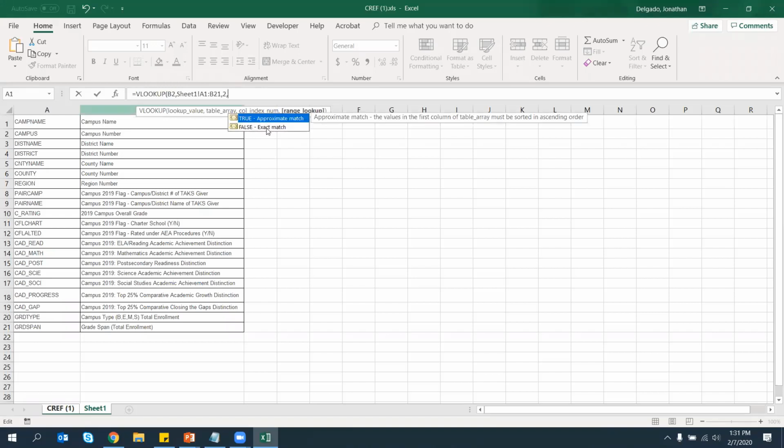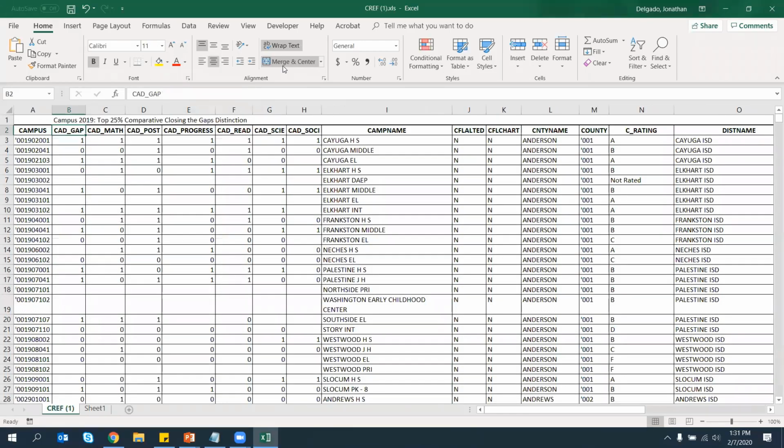And then when it looks up the code, is this going to be an approximate match or an exact match? And this is an exact match. I'm going to close the parenthesis and hit enter.